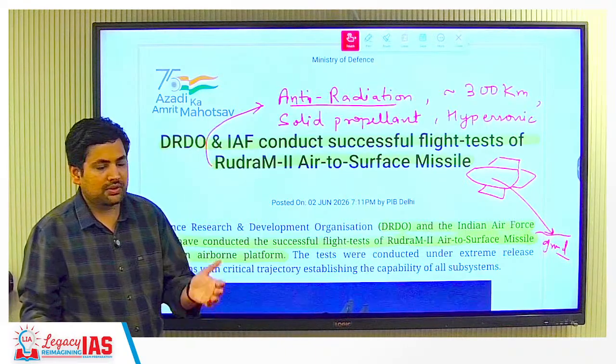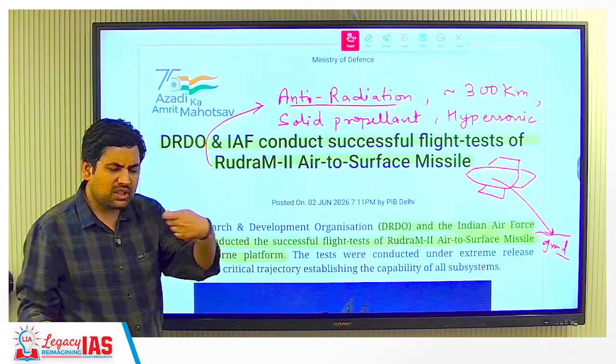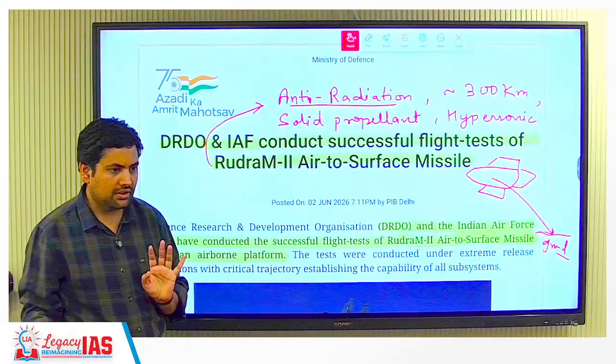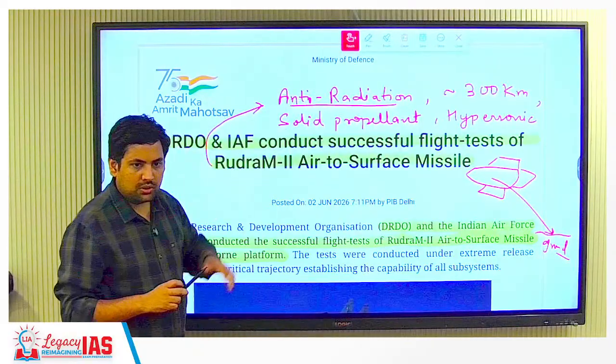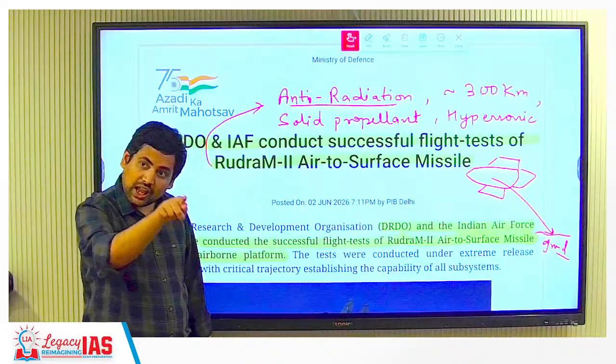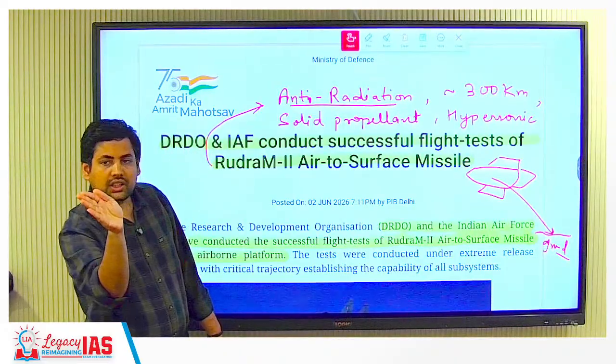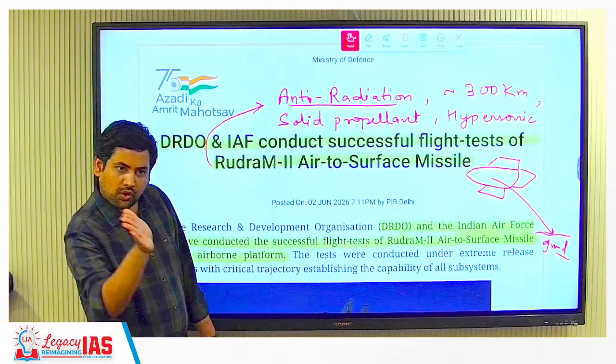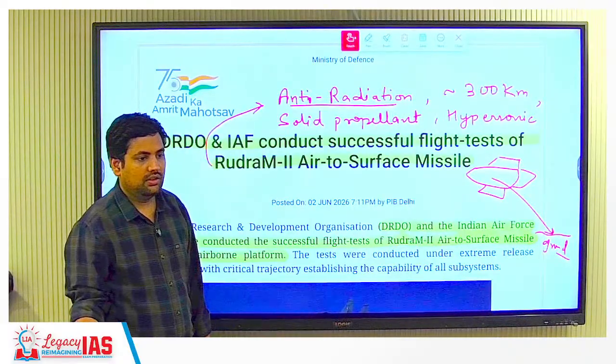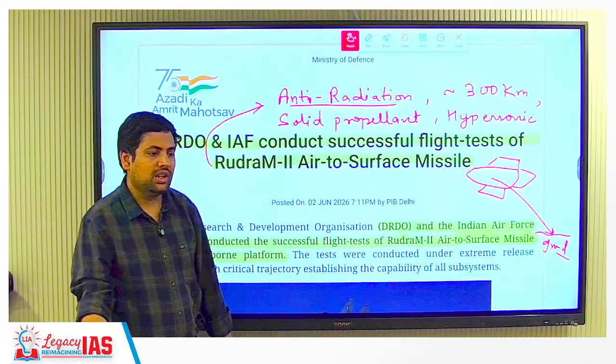It may be in radio wave form that we cannot see, but it must be releasing some kind of radiation. The missile is able to observe that it is getting radiation from there, and based on that it can change direction and follow that radiation to hit the target. That is called anti-radiation capability.